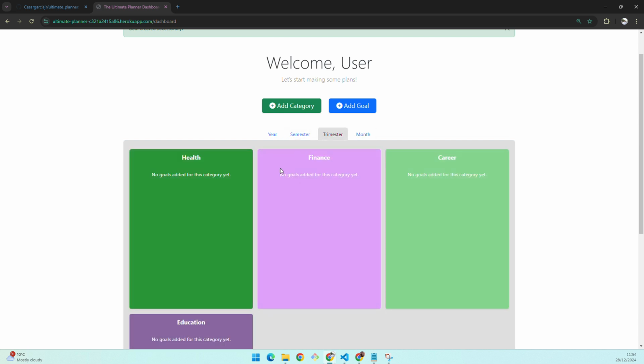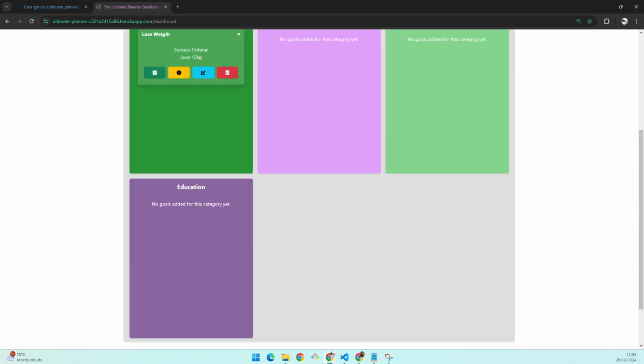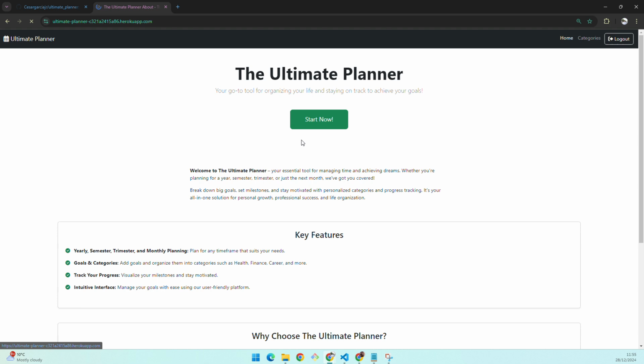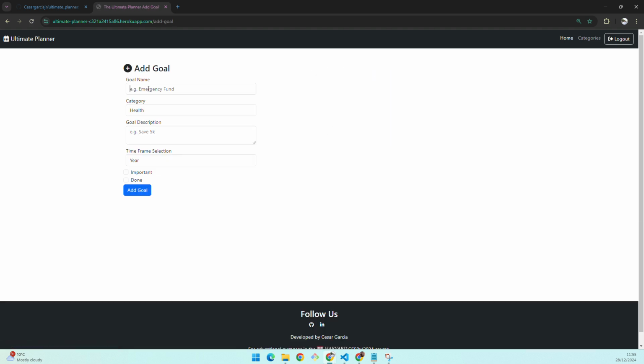And so on, I can set smaller and smaller tasks and goals for the first trimester, second trimester, and for the monthly goals, helping me achieve my yearly goal, my big goal, which is to lose 15 kilos. And so on, I can do this for finance, for creating an emergency fund, or career to get a new position, or education to start a new course, or whatever. So this is basically my application. I'll just show you something else for the goal, like eat healthy.